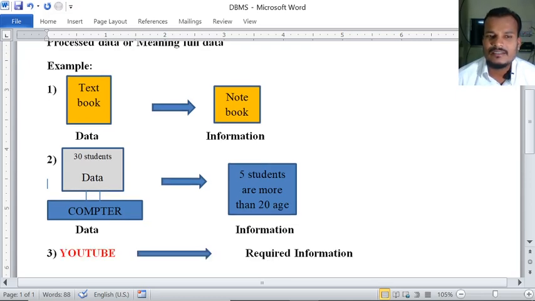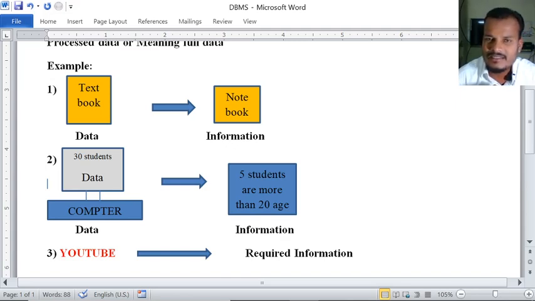Now let us see the second example. Here in my computer, 30 students' data is there: their phone number, name, father's name, age, email ID, all complete details of 30 students.